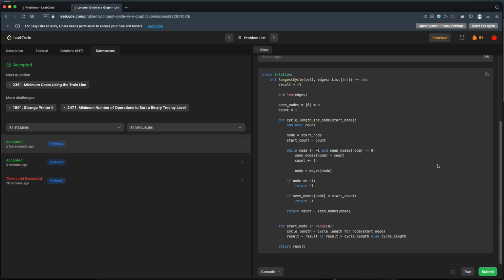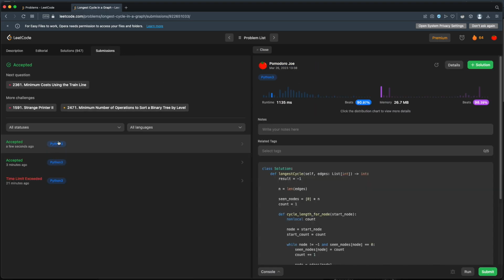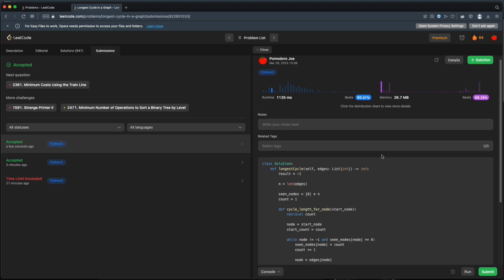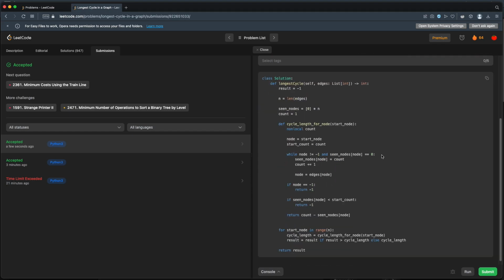All right, so check this one out. This one's super fun. It's 2360, longest cycle in a graph. We had a couple submissions, one time limit exceeded, but our final submission beats 90% of other solutions for runtime and 96% for memory. That's not bad at all.